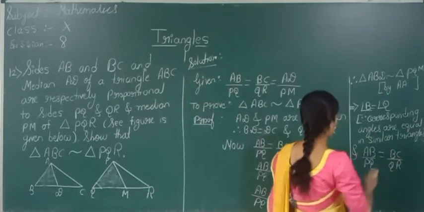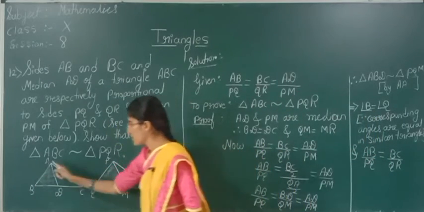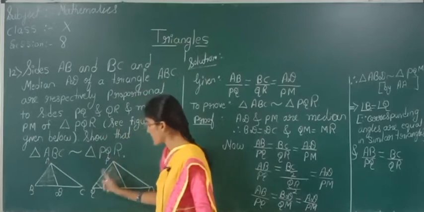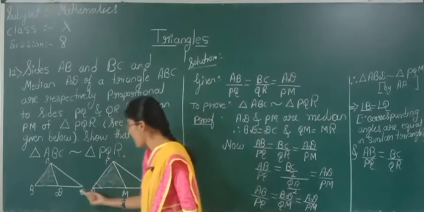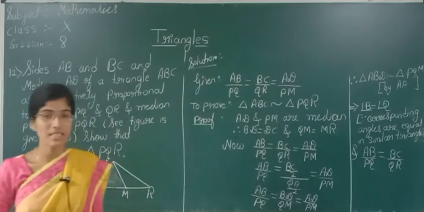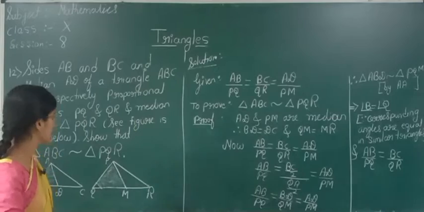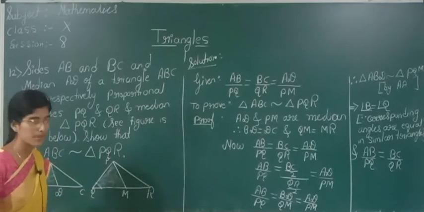Now see here, we have angle B is equal to angle Q, and AB by PQ is equal to BC by QR. By SAS similarity criteria, we can tell that these two triangles are similar.